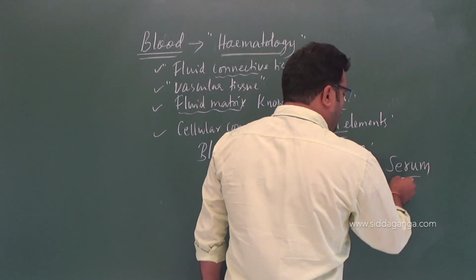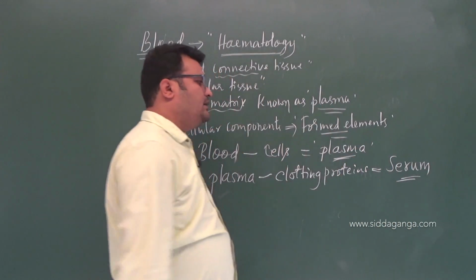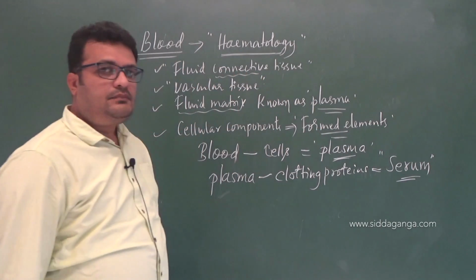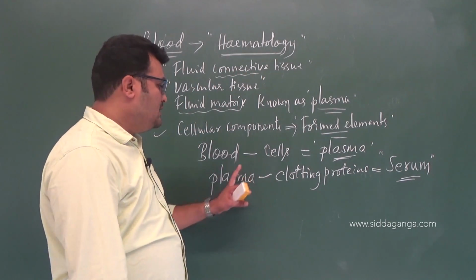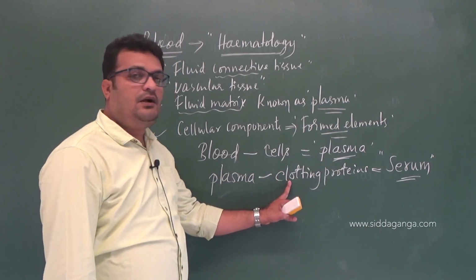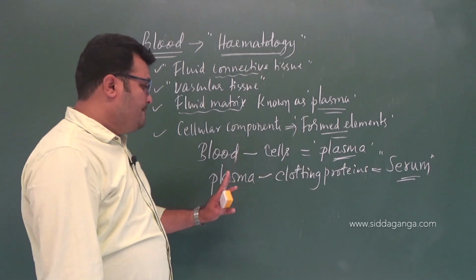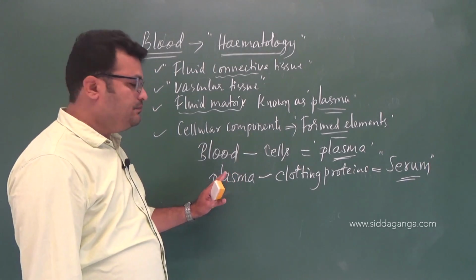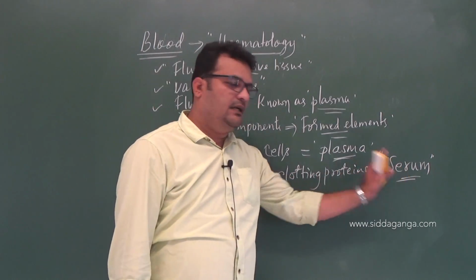You need to remember these terms, very important. Serum is the plasma minus clotting proteins. When the clotting proteins are removed from the plasma, it is considered serum.